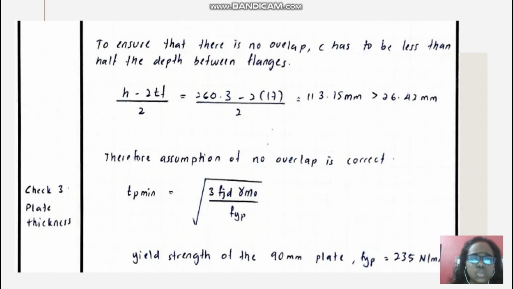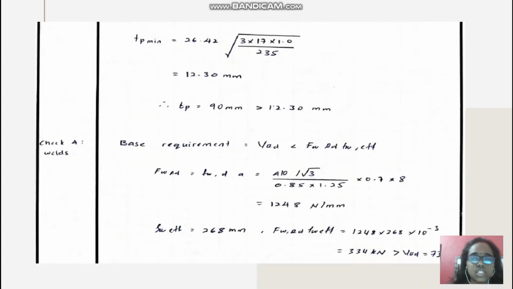To ensure that there is no overlap, C has to be less than half the depth between flanges. We got 113, which is more than 36, so it is okay. Therefore the assumption of no overlap is correct. The yield strength of the 90mm plate, FYP, is 236. Finally, TP of 90mm is more than 12.30, which means okay.